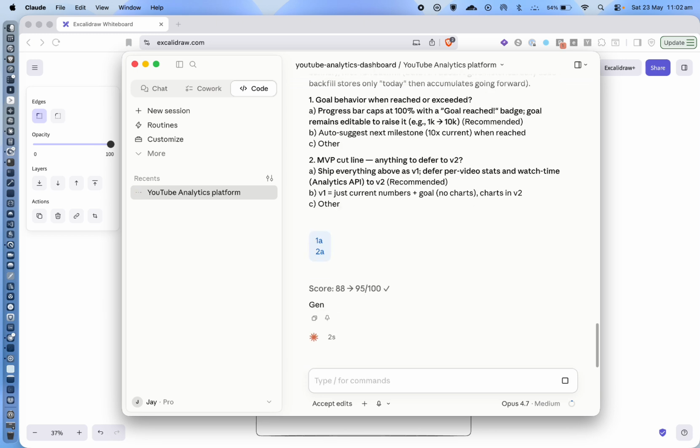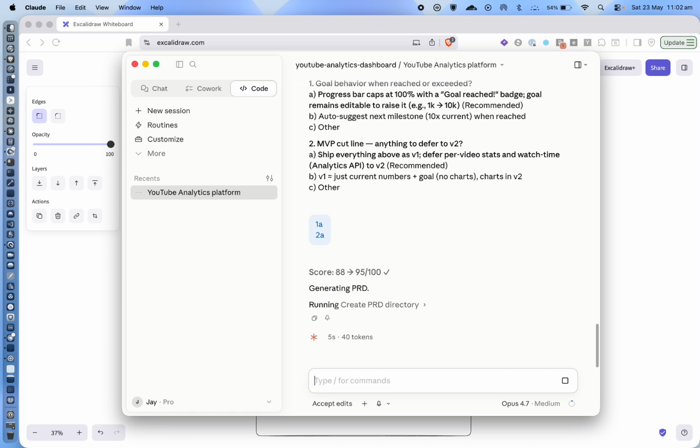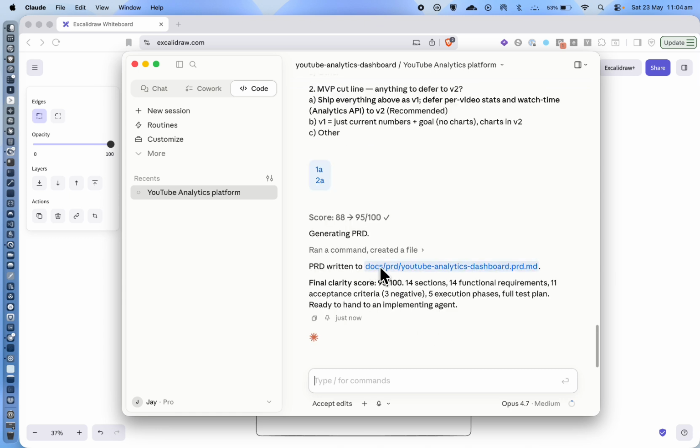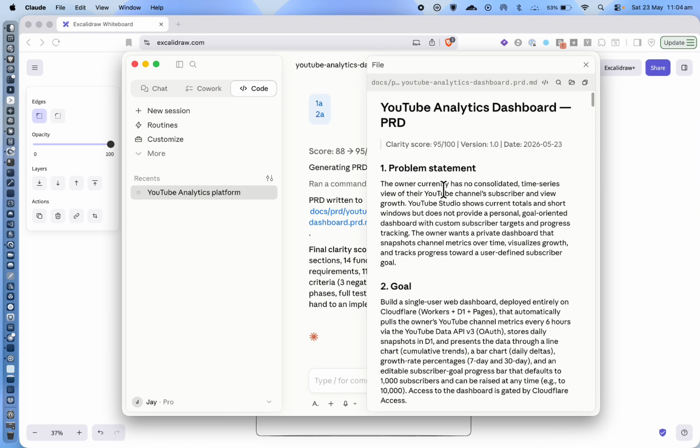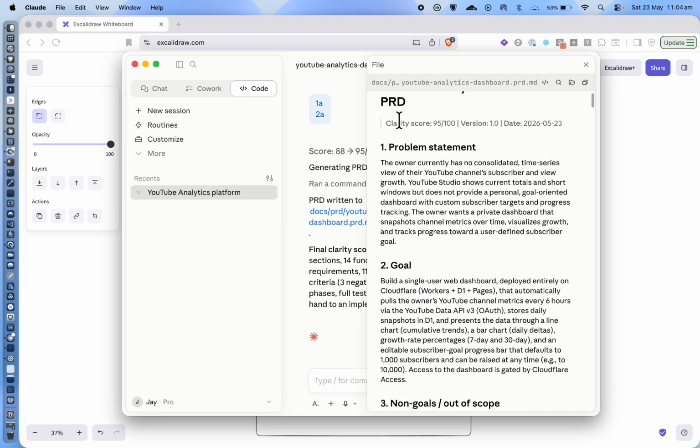Okay, so now it will create the document. Perfect, so now it's actually created that document for us. If we would like to take a look, we can just click on there. I'm not going to read through it, but basically this is the document here.